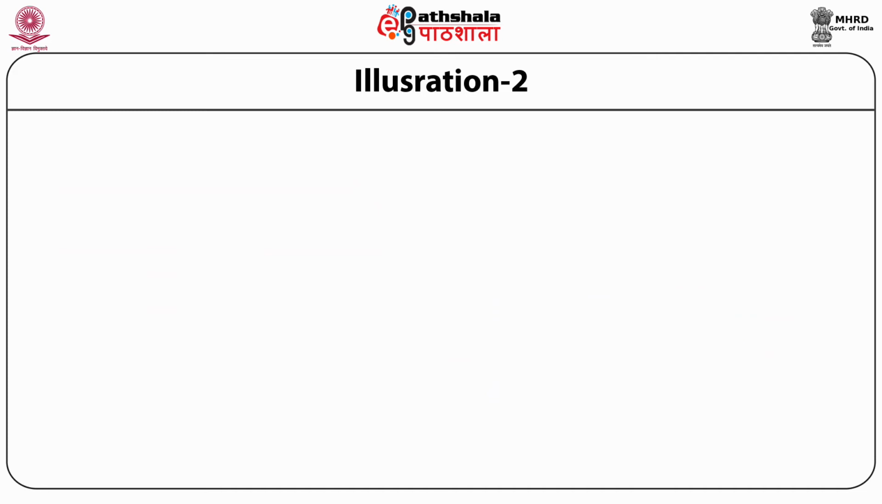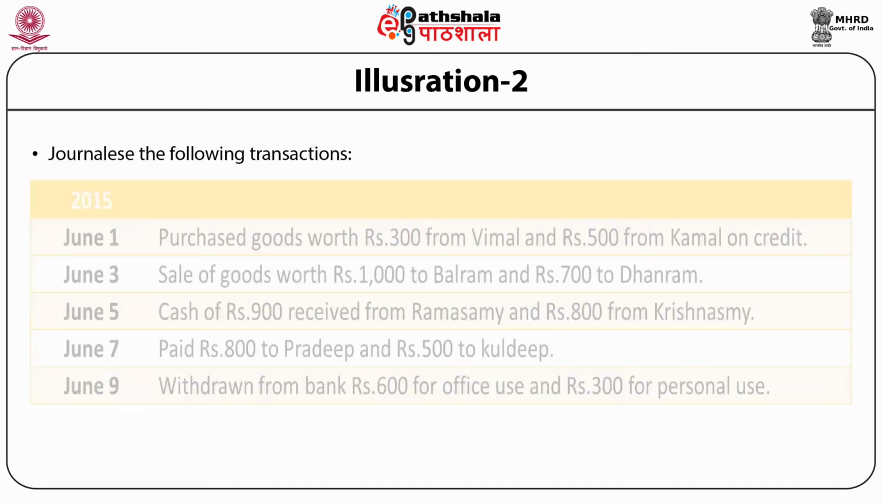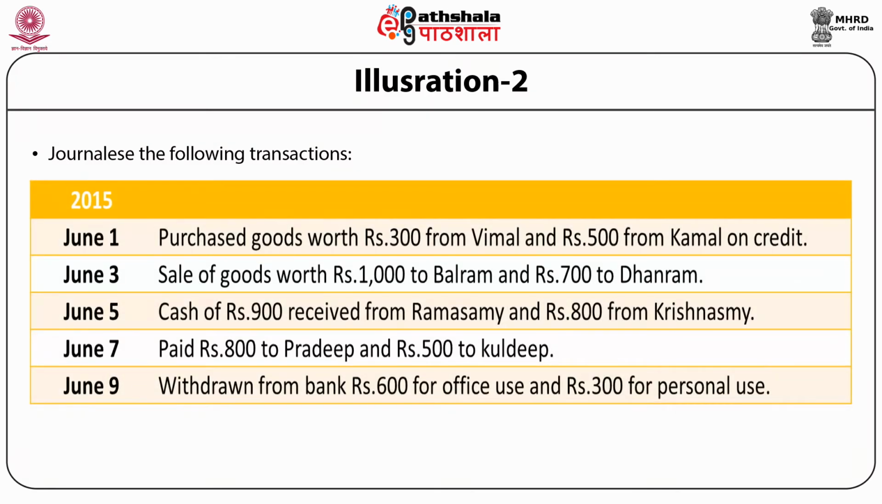Illustration number 2. Journalize the following transactions. Year 2015. June 1, purchased goods worth rupees 300 from Vimal and rupees 500 from Kamal on credit. June 3, sale of goods worth rupees 1,000 to Balram and rupees 700 to Dhanram.